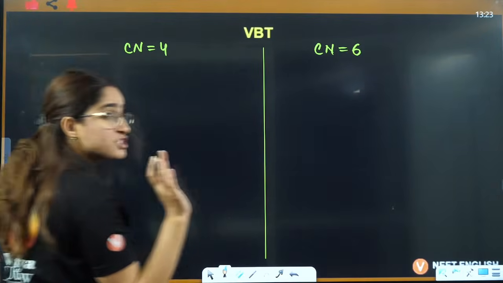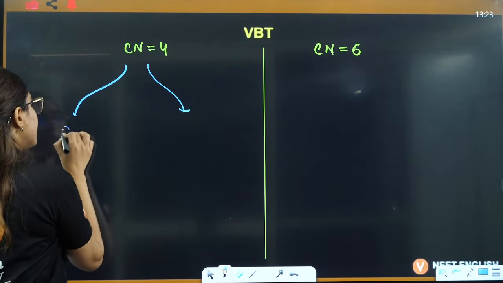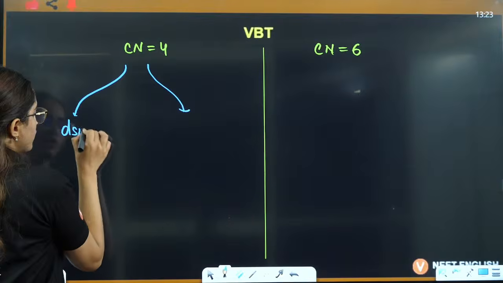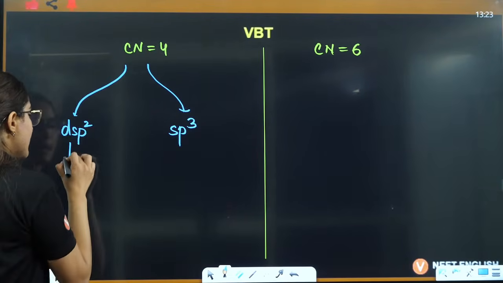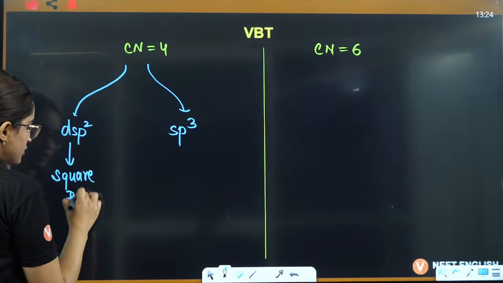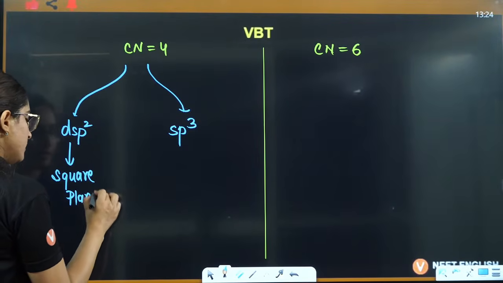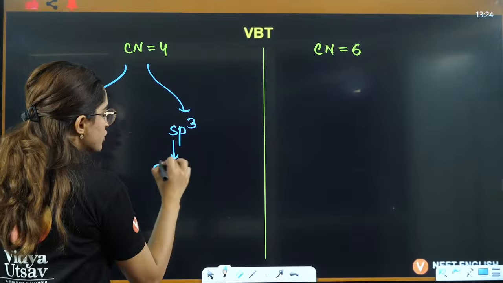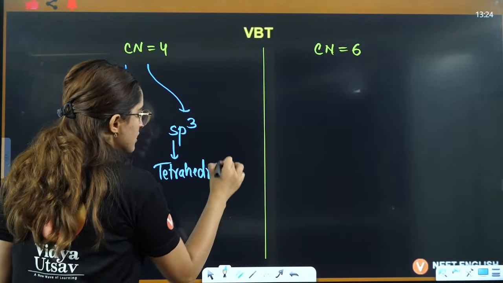If the coordination number is 4, you have two possibilities: either it can be dsp2 or it can be sp3 hybridization, only two. For dsp2 the geometry is square planar, and for sp3 the geometry will be tetrahedral, and this is a very famous question.